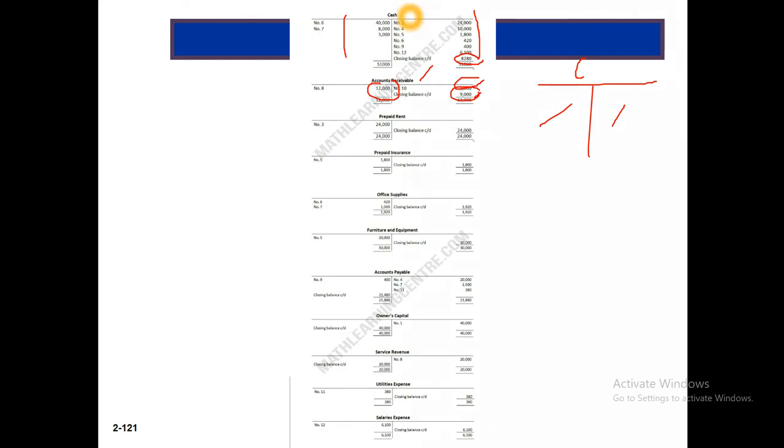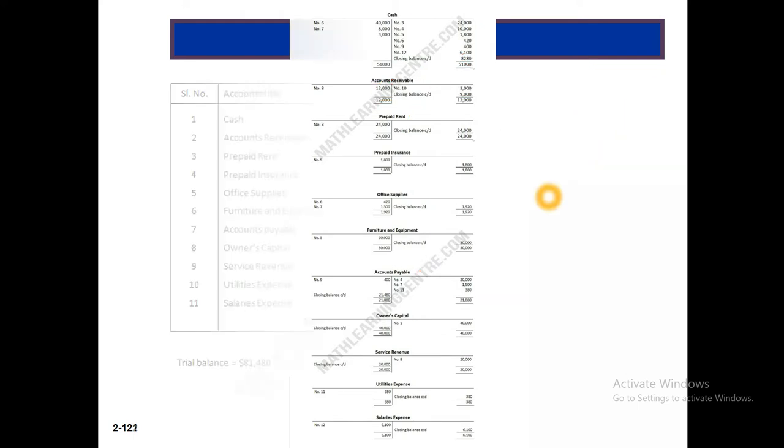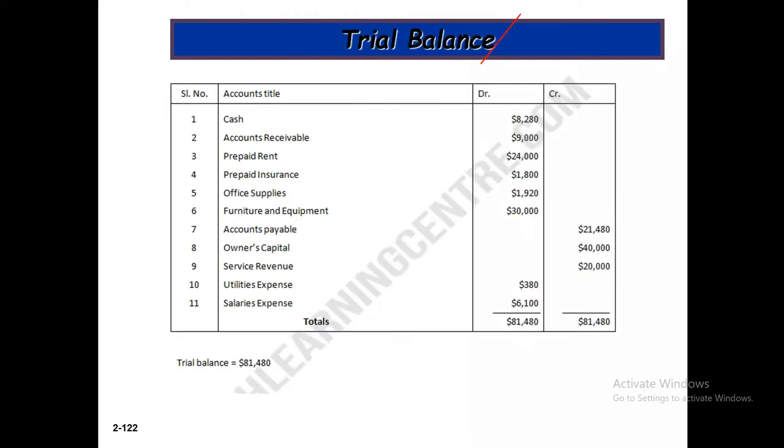accounts: cash, accounts receivable, prepaid rent, prepaid insurance, office supplies, furniture and equipment, accounts payable, owner's capital, service revenues, utilities expense, and salaries expense. After finishing this requirement, we will now prepare the trial balance. The trial balance is very easy: all asset, expense, and drawing balances will be on the debit side, and all liabilities, capital, and revenue will be credit balances.